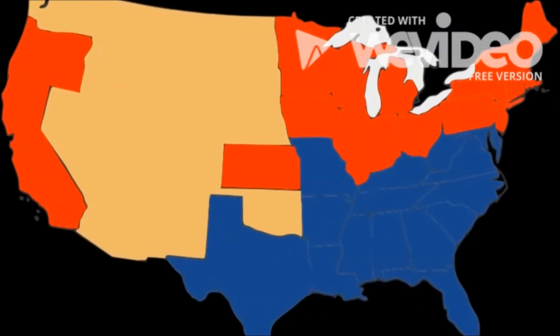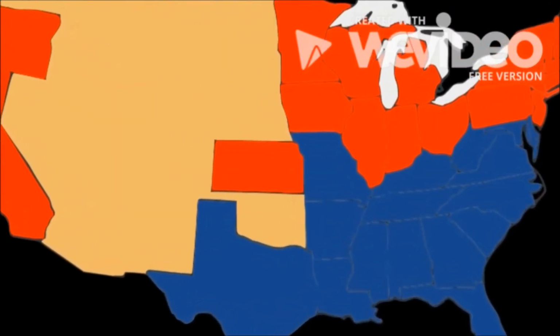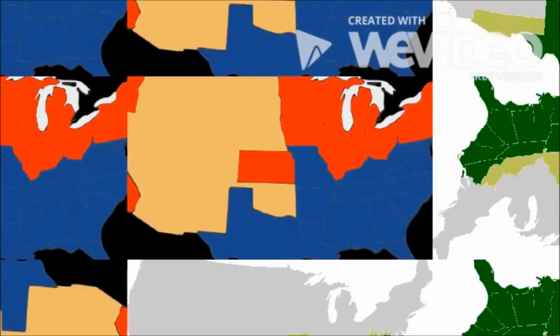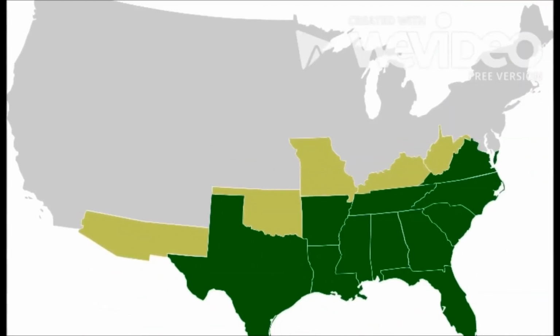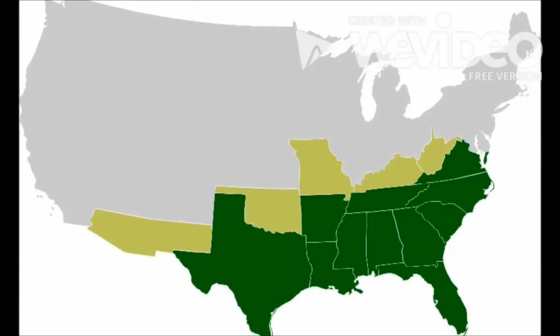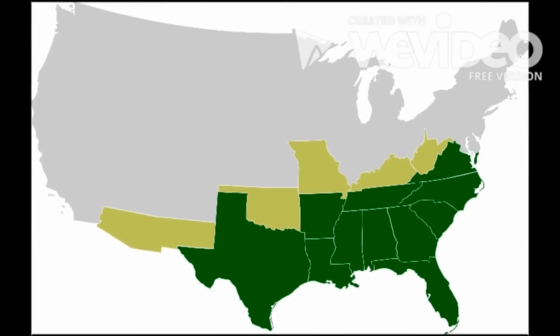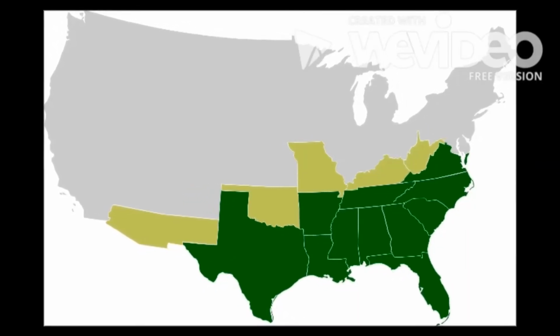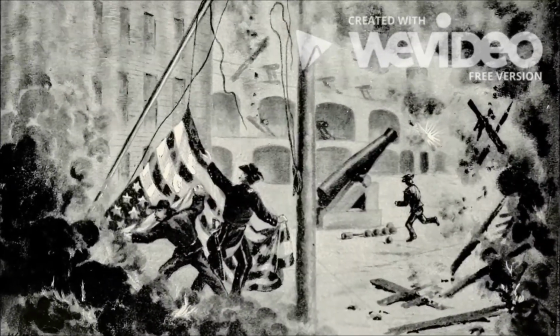By February 1861, 7 southern states had already decided to secede from the country. The slave states that left the U.S. increased up to 11, which they later came together to form the Confederate States of America. During April 1861, this bad event caused a civil war between the Republican Party and Democratic Party.